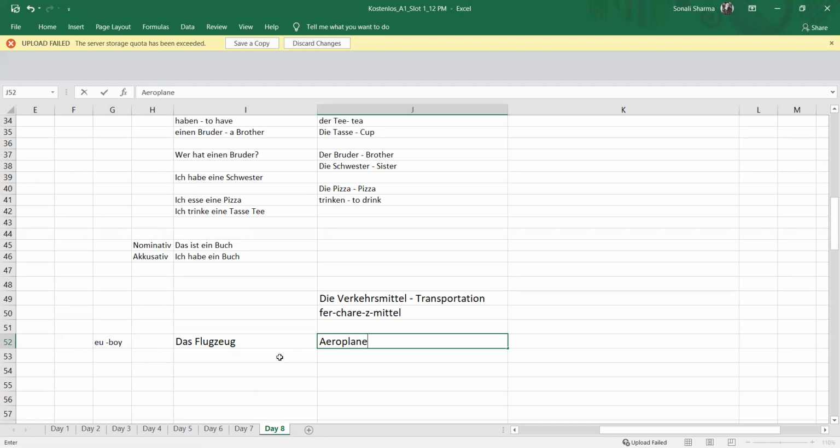So Flugzeug is aeroplane. And next we are talking about car. So car is das Auto. In India, we talk about auto rickshaws. So in German, auto is car. Auto is car. So this is car.